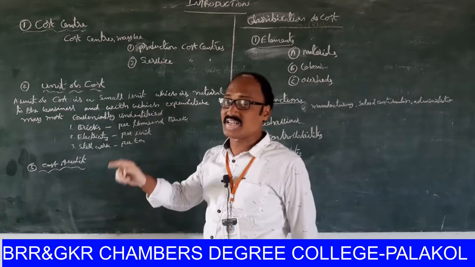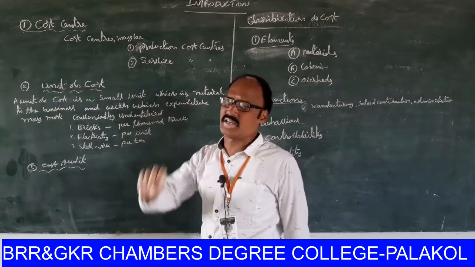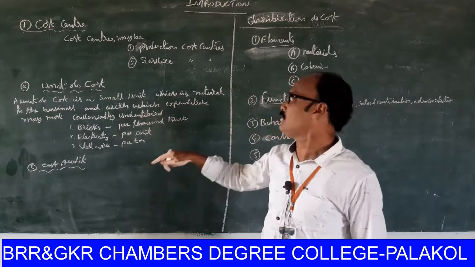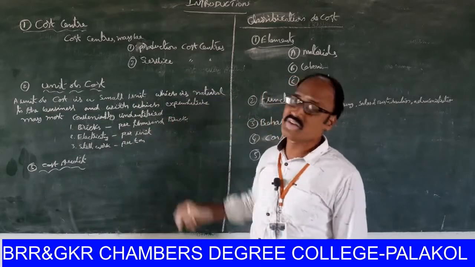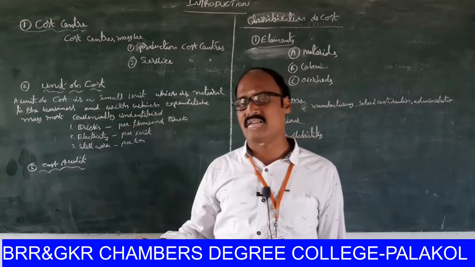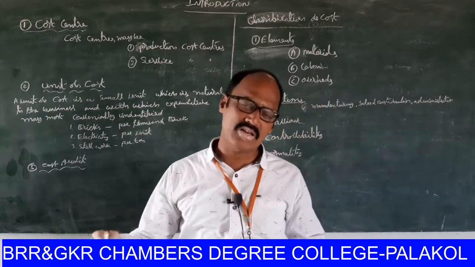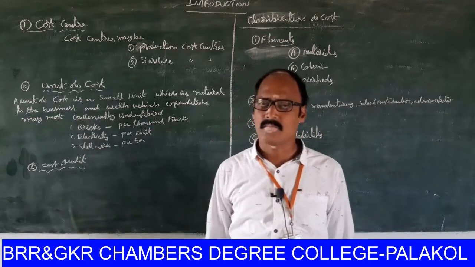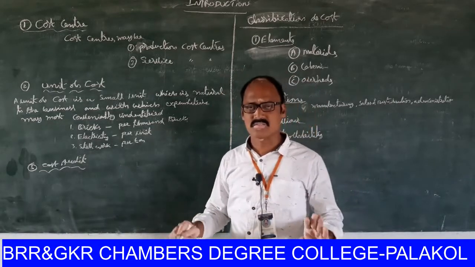The cost centers are classified into two categories. One is production cost center, the second is service cost center. Production cost centers are engaged in daily production activities.